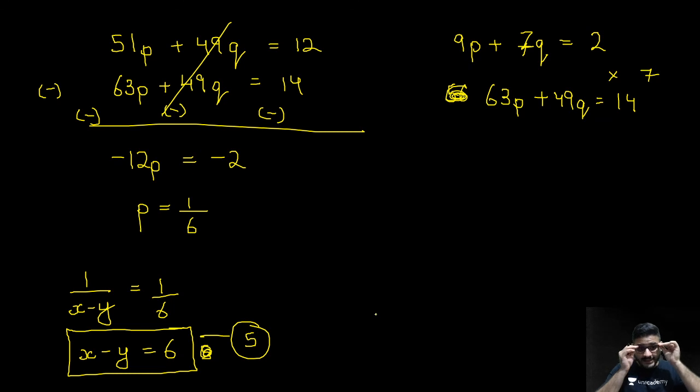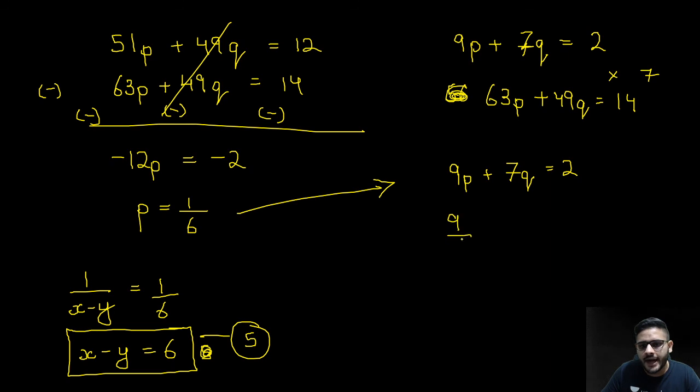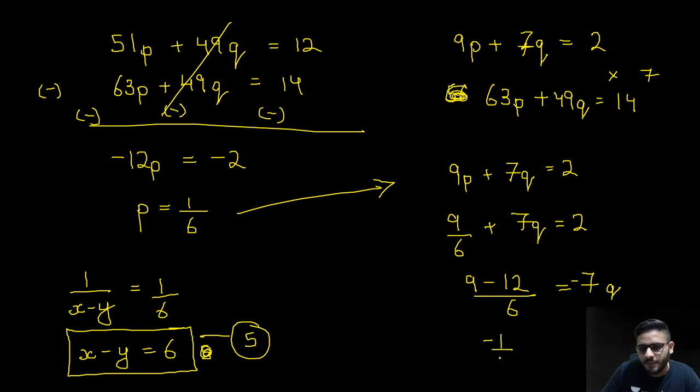Now, once I get this, can I substitute p's value, say in 9p plus 7q is equal to 2. Substitute this here, so you get 9 upon 6 plus 7q is equal to 2. So you get 9 minus, this 2 comes here and we take LCM, 12 upon 6 is equal to 7q. So now what you will get, ये भी minus है, यहाँ आंसर minus 1 upon 2 आ रहा है, is equal to minus 7q.